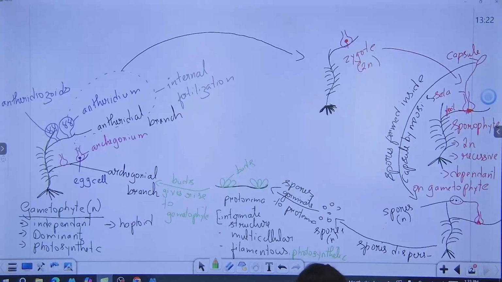ओके. आपको एसेक्सुअल रिप्रोडक्शन में कुछ डिफरेंस पता है? हाँ, किसमें प्रोटोनिमा है? बडिंग ऑफ प्रोटोनिमा, मॉस. Gamma cup in liverwort. So write down asexual reproduction is gamma cup in liverwort, और यहाँ पर asexual reproduction is budding in protonema. Here asexual reproduction is budding in protonema.